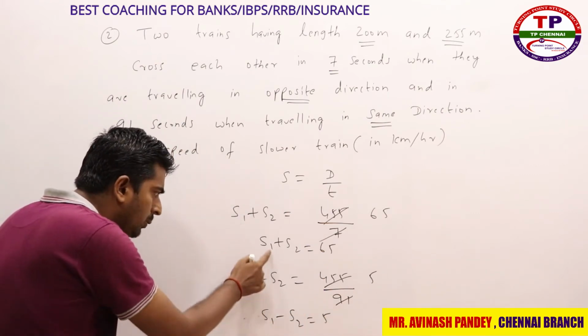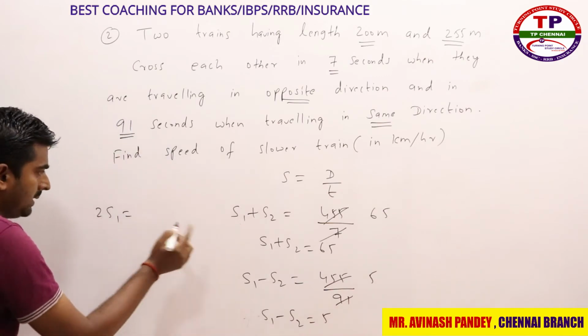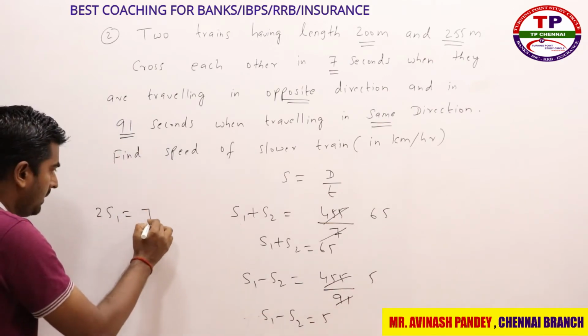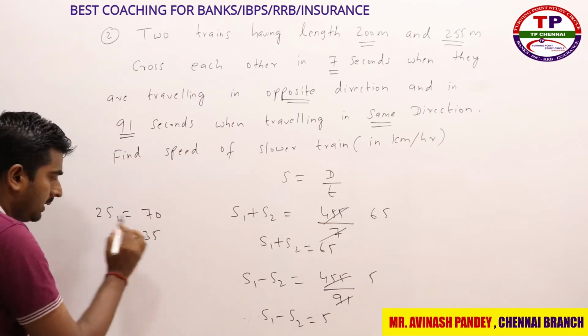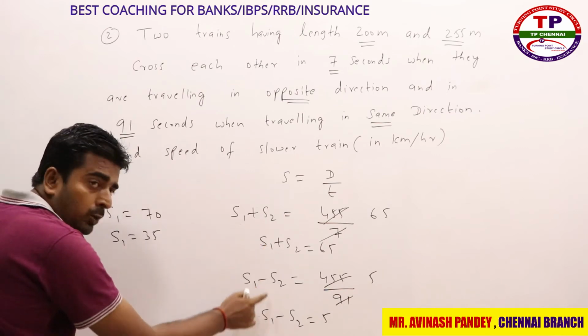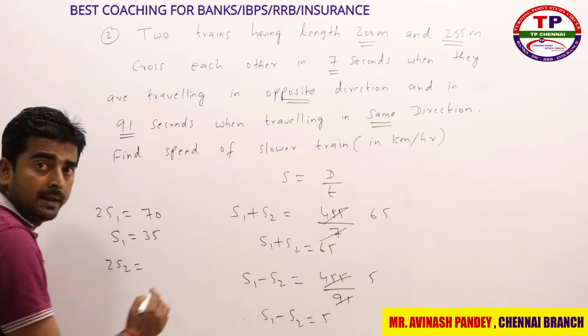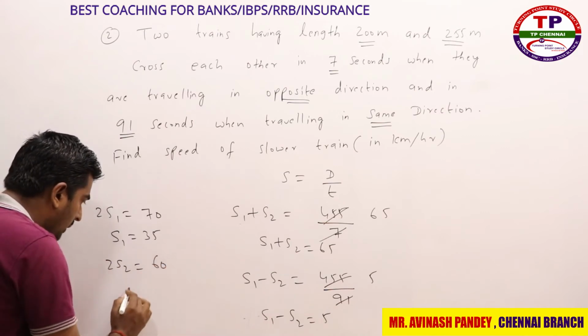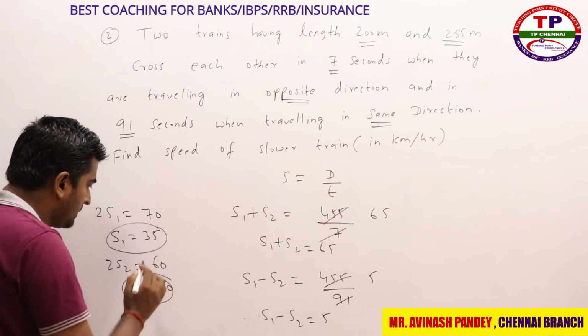When you add these two equations, what will you get? 2S1 is equal to 65 plus 5, which is 70. So S1 is 35. When you subtract these two equations, 2S2 is equal to 65 minus 5, which is 60. So the value of S2 is 30. So S1 is equal to 35, and S2 is equal to 30.